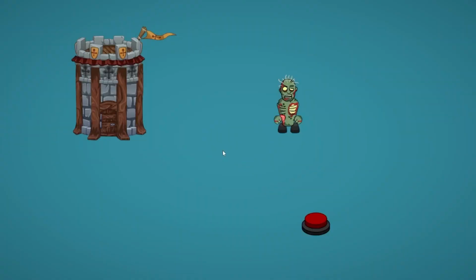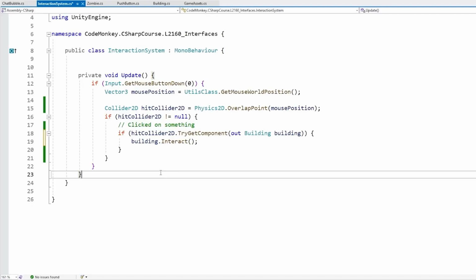So here's a different demo for some kind of interaction system. I've got 3 objects and I want to interact with all of them. And over here on the building I can click, and yep, I can indeed interact with it. However, clicking on these 2 does nothing. Here is the code running that demo. Now don't worry if you don't understand everything that this is doing, it's not really important. This is just a demo just so we can see the interfaces in action.